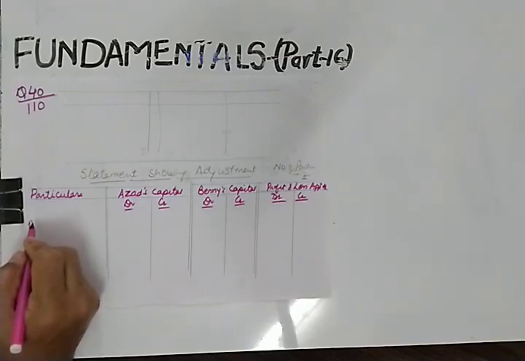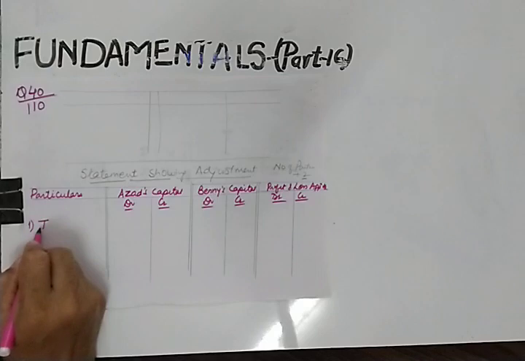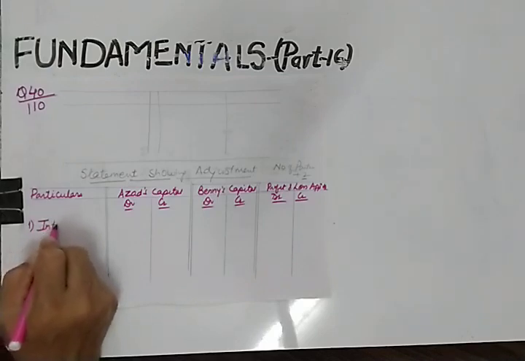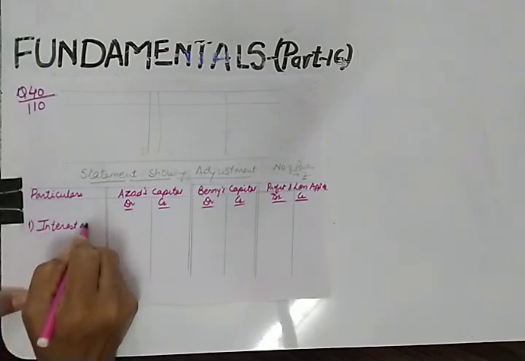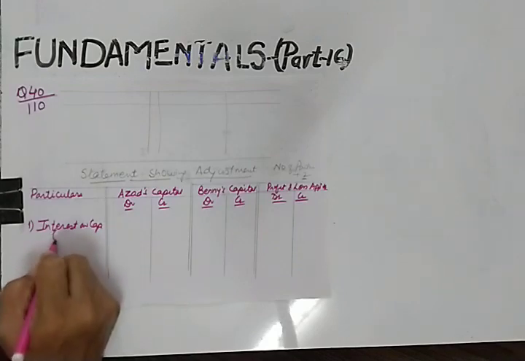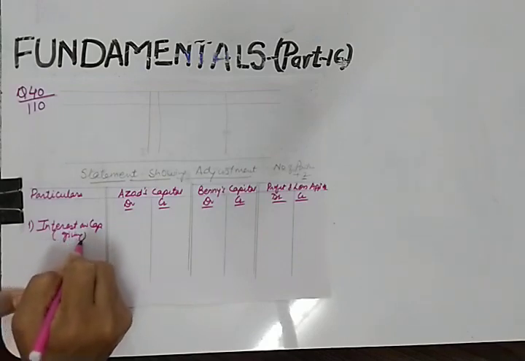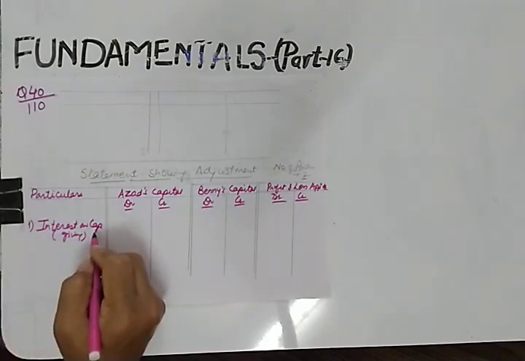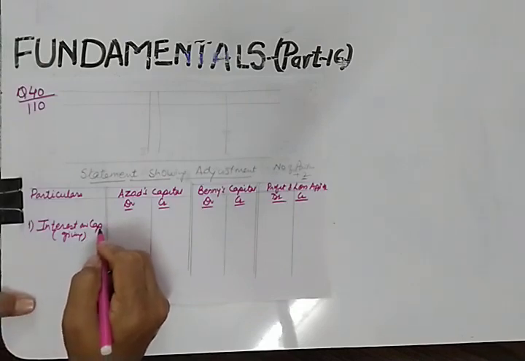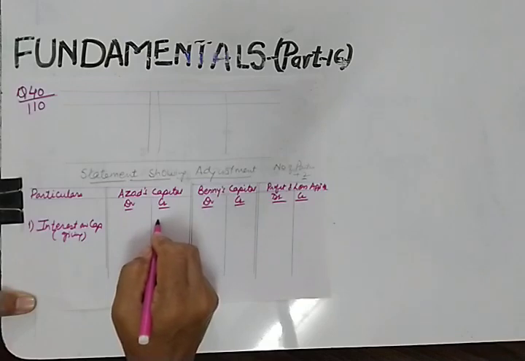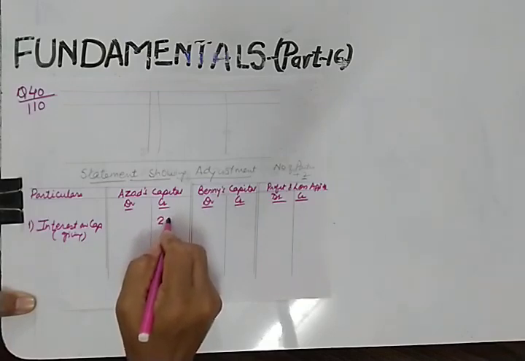So let us give interest on capital. It is 5%. So the capital of Azad is 40,000. 5% of 40,000 will be 2,000. We are giving interest on capital.